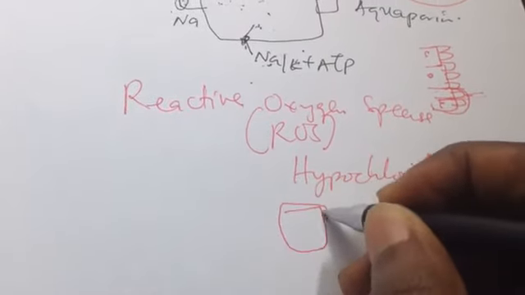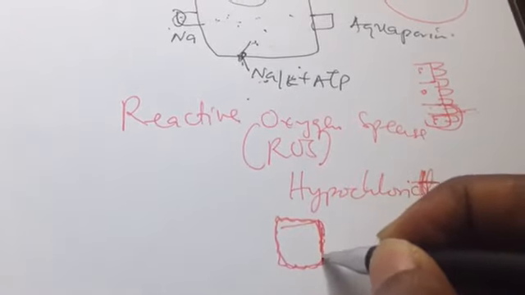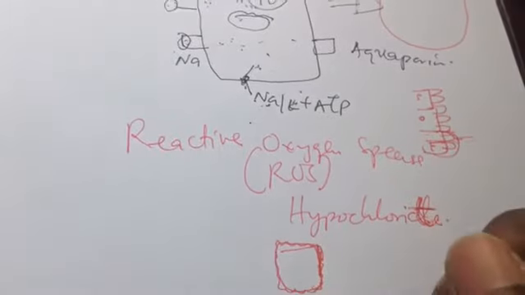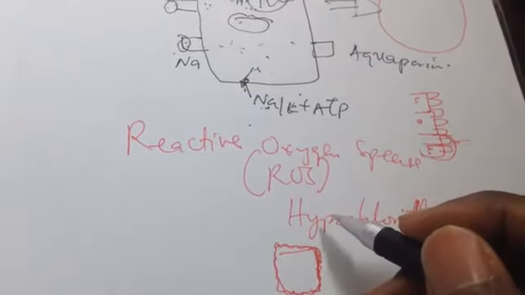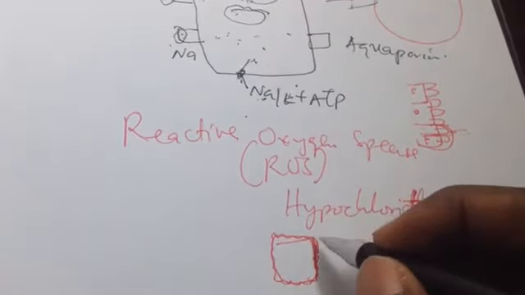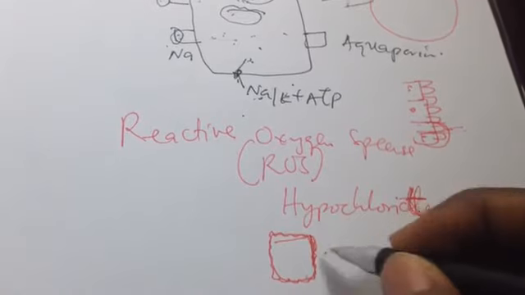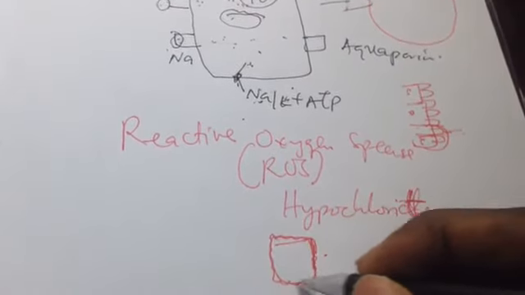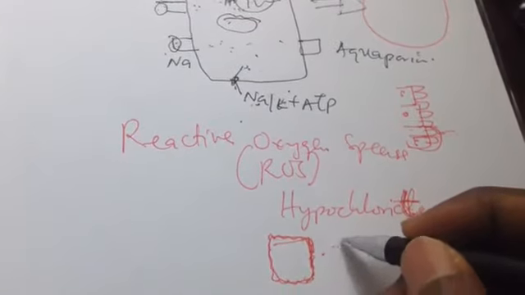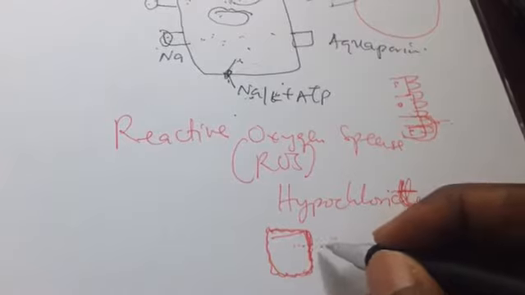They attack the phospholipids found in the cell membrane, which may alter the function of the membrane, because the membrane inhibits too many things from passing through it. When the membrane is attacked, it will no longer inhibit substances from flowing inside the cell, and this may lead to injury.